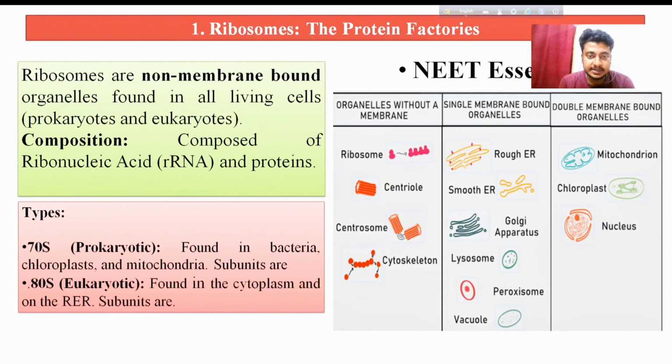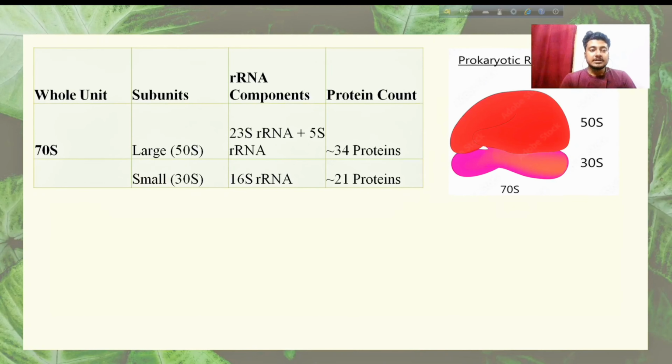Moving on to our next slide, this is the breakdown of 70S. This is the prokaryotic ribosome. 70S has two subunits, one is large 50S and small is 30S, and in our table we can see the RNA component and also the protein count of the two subunits, large and small. That is 23S and 5S for large and 16S for small. The protein count for large subunit is 34 proteins and for small is 21 proteins.